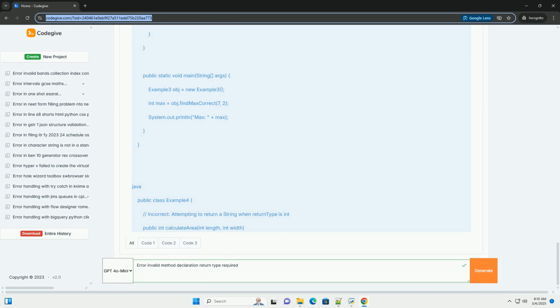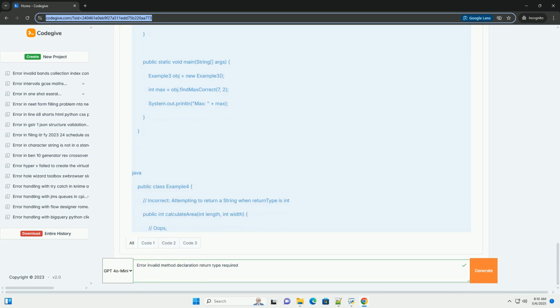Access modifier: this controls the visibility and accessibility of the method from other parts of your program. Common access modifiers include public, accessible from anywhere. Private, accessible only within the same class. Protected, accessible within the same class, subclasses, and within the same package. No modifier, package-private or default, accessible only within the same package.